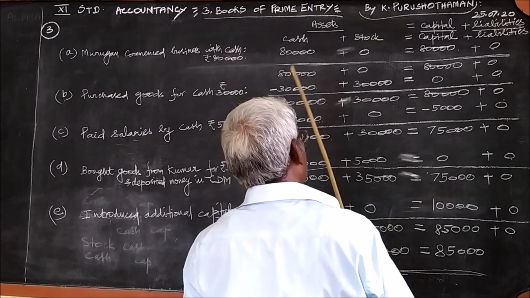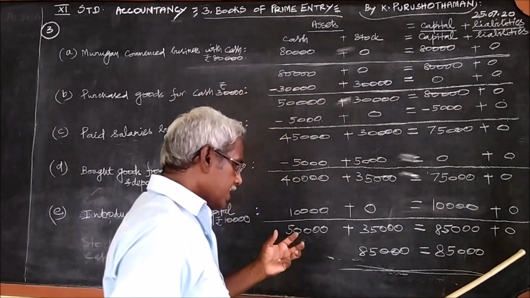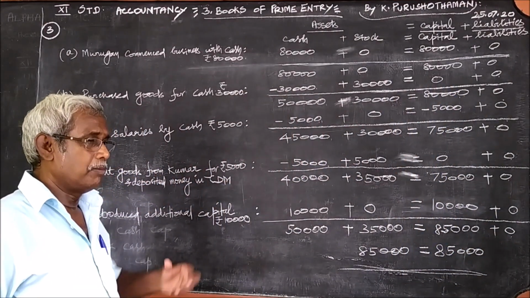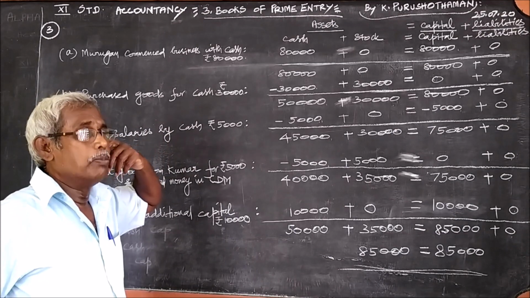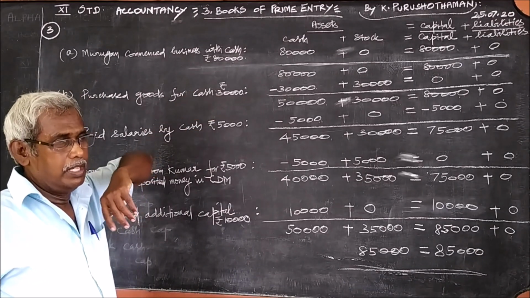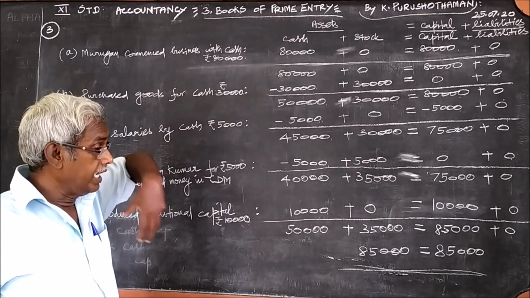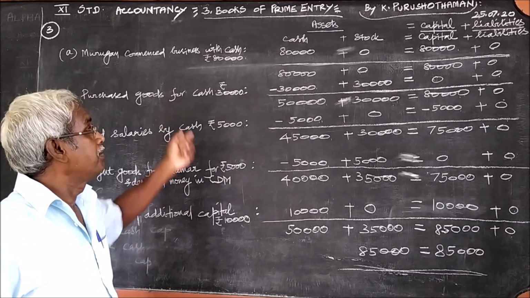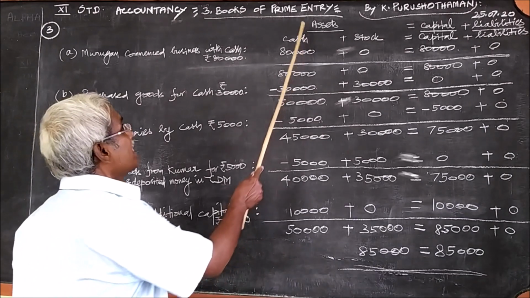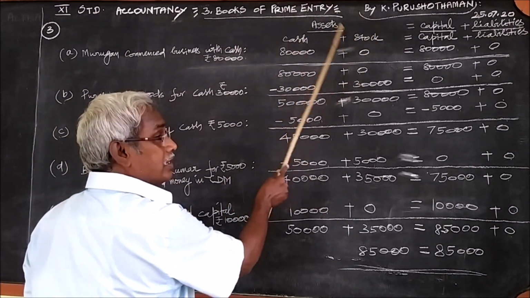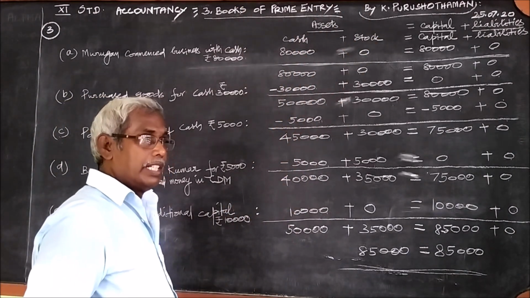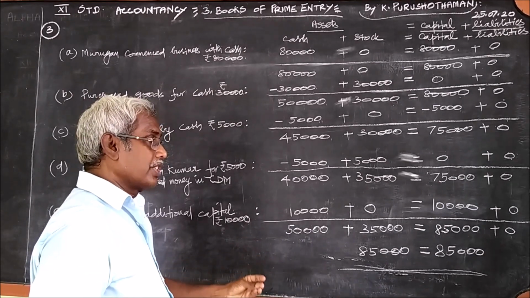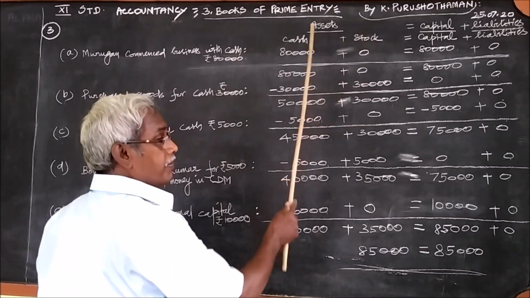Likewise on the asset side also, we should first collect the assets from all the transactions. You must do a rough work. Rough work பண்ணிட்டு you should collect all the assets. How many assets are there? In this problem, luckily we have only two assets, cash and the stock. Cash and the stock are the two assets, and therefore we have written these two.